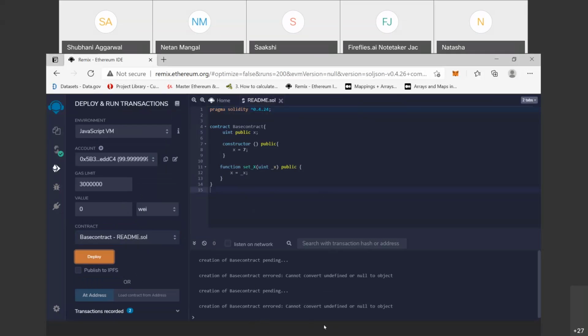Just wait a minute. I will open this Remix smart contract on Chrome.